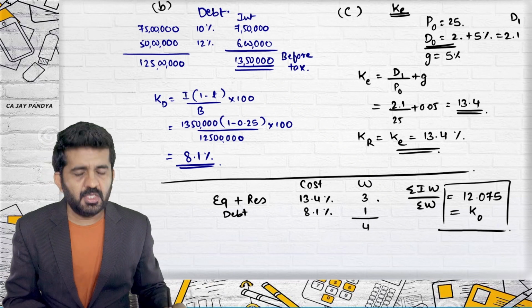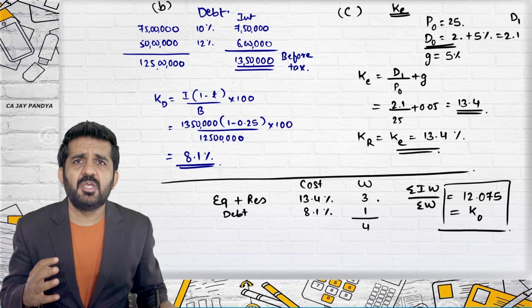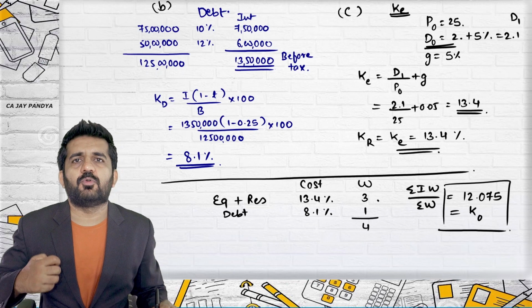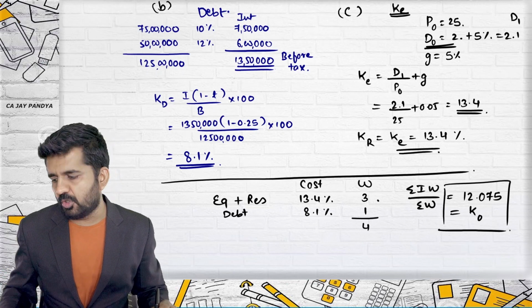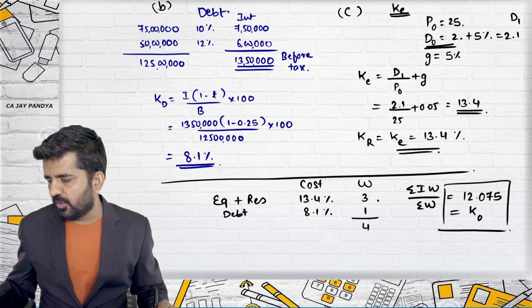Alright, so this is how we will be doing this question. They have told us to find out the cost of equity, then the cost of debt, and then the overall cost of capital. This was 1.4.4.